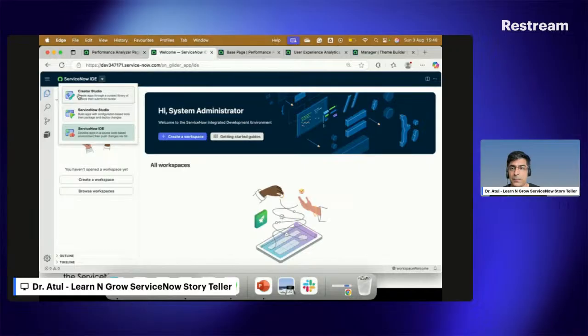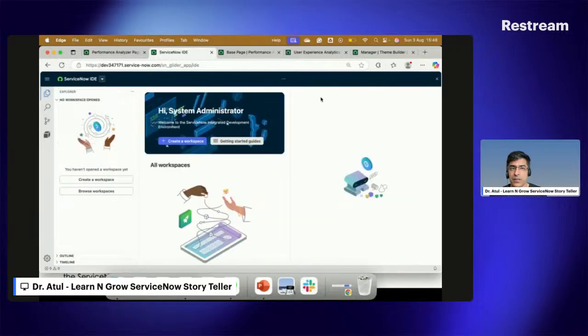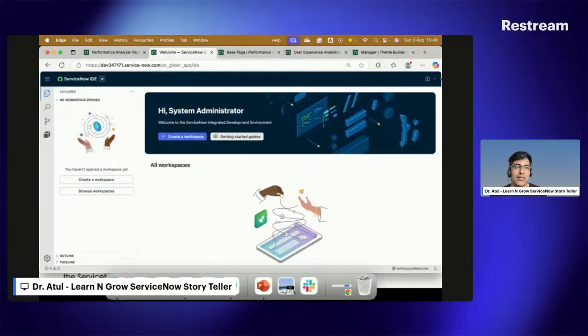So I'll go back here. And if you see, the dark theme is not applicable here. So the dark theme is only applicable at this point of time in ServiceNow Studio itself.